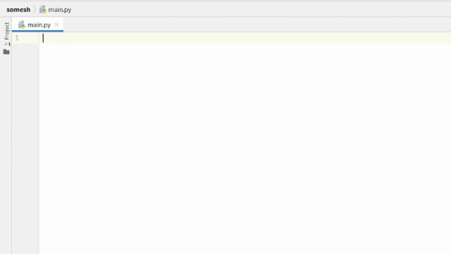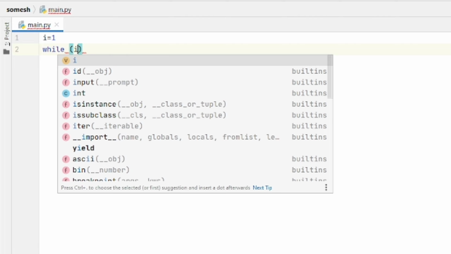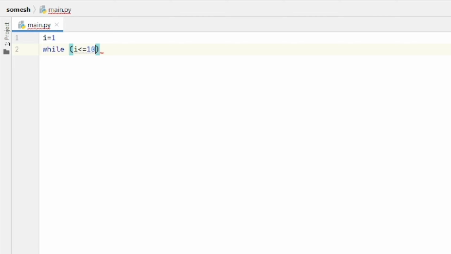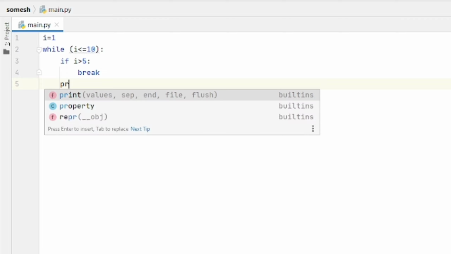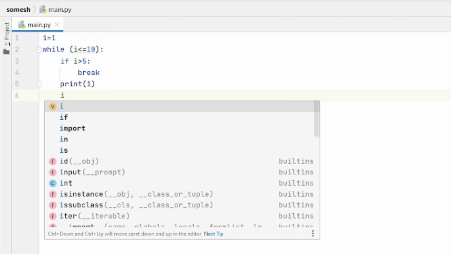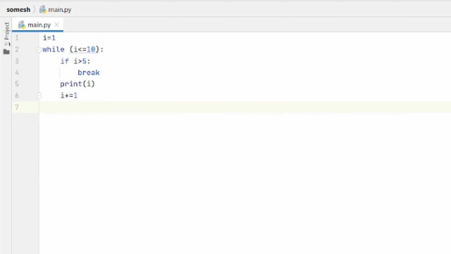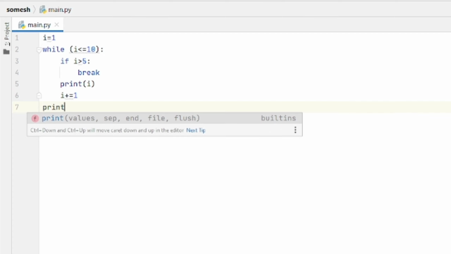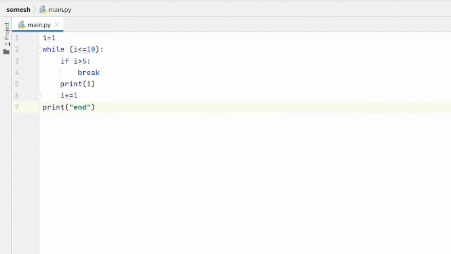Now let us discuss how to use break in a while loop. Let us initialize I is equal to 1, while I less than or equal to 10. If I greater than 5, break, else print I, and we have to increment I plus equal to 1, and at the last print end.